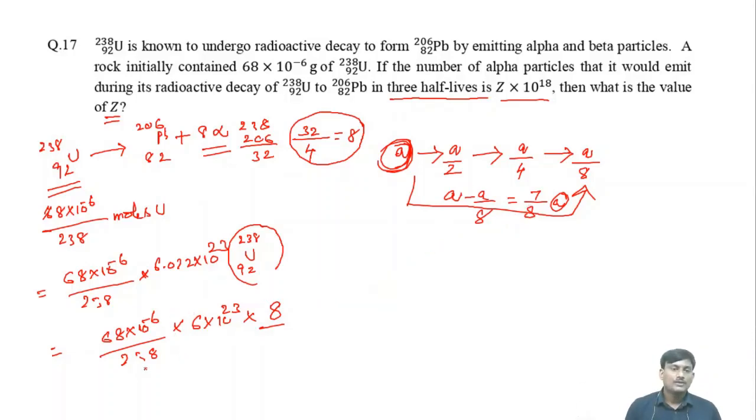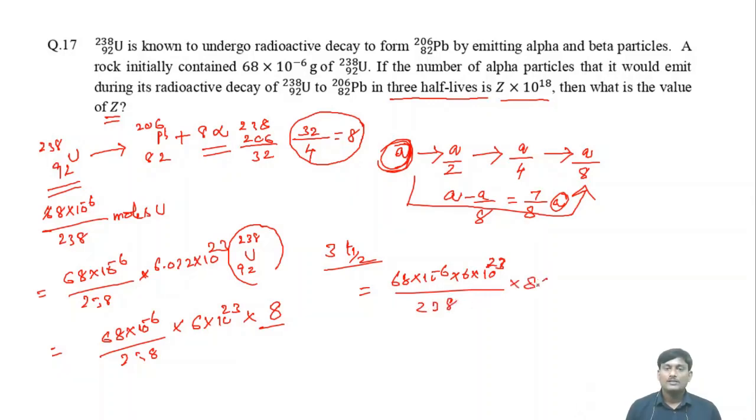After 3 half-lives, this will be equal to 68 × 10^-6 into 6 × 10^23 divided by 238, into 8 into 7 by 8.